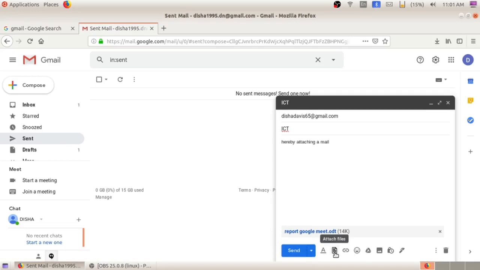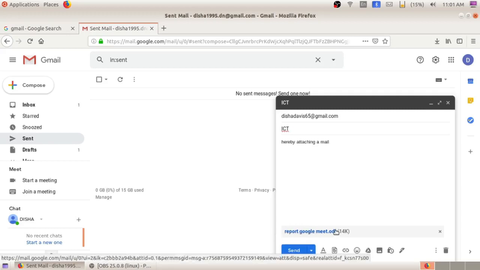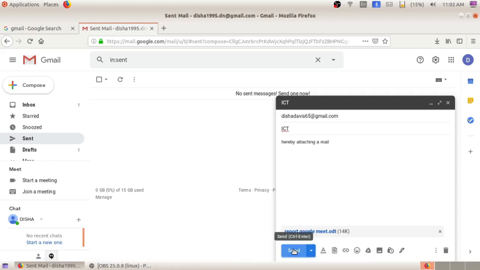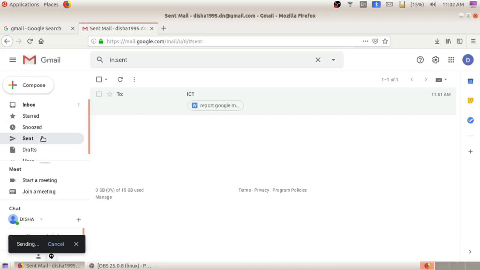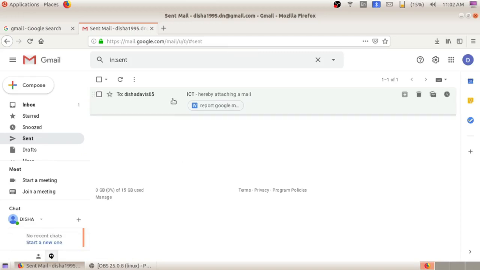So one is click on this attach file option, and then from my computer or this PC window, select the file to upload and then click on the send button. After uploading, it will appear in blue color. So click on the send button. Then go to the sent option. See a message. So we have sent a mail to a particular person. So likewise we can send emails using the compose button. So this is activity 3.3 in your textbook.